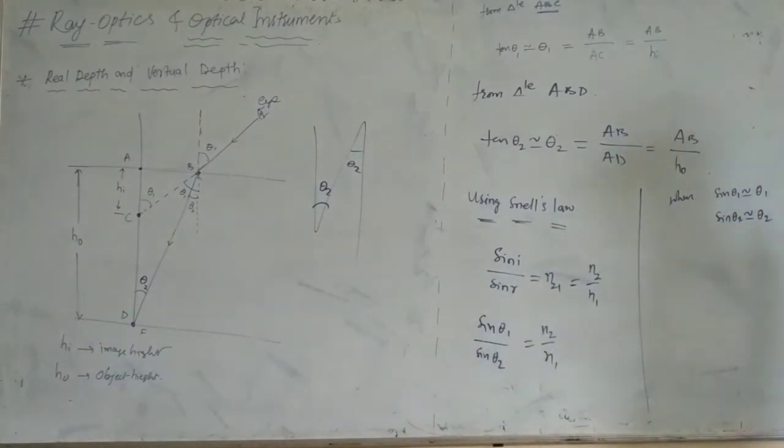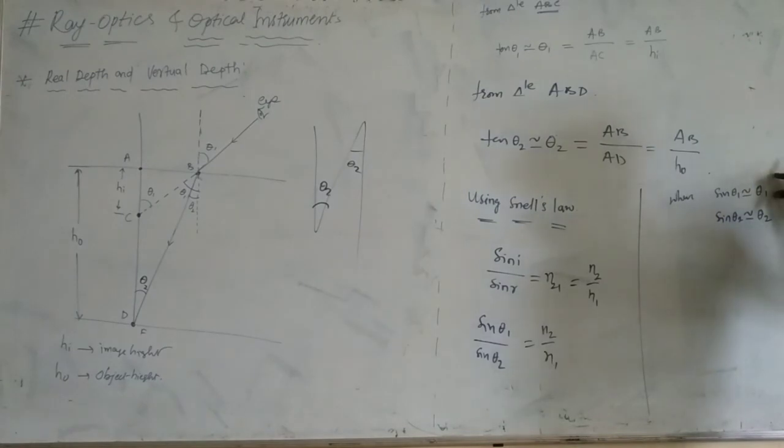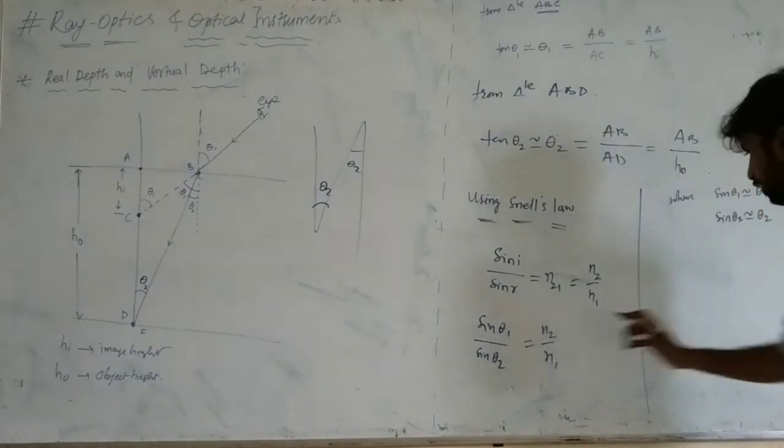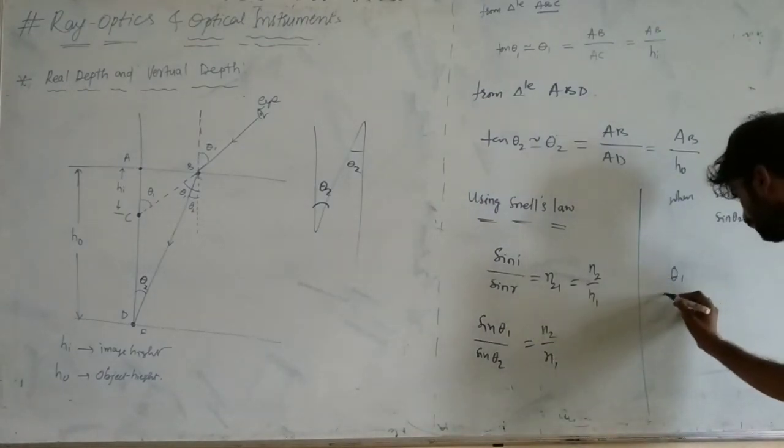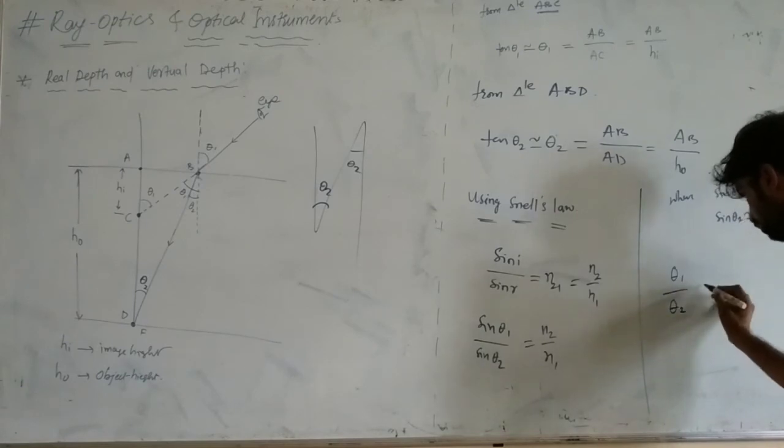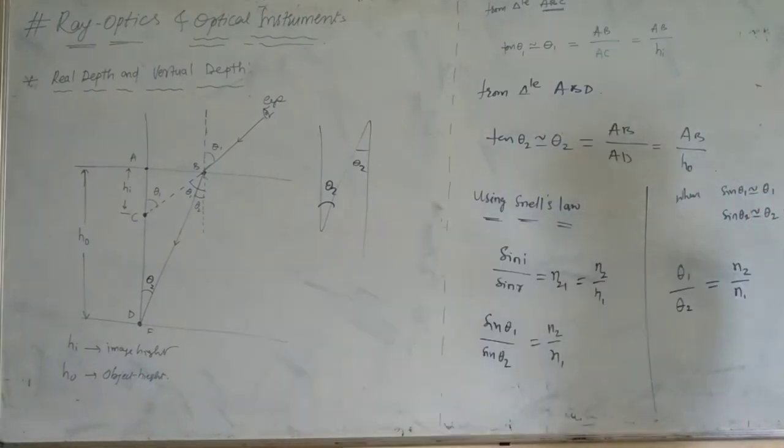Now substitute sin theta 1 as theta 1. Instead of sin theta 1, you can write theta 1, and this is theta 2, equal to n. Is there any doubt?